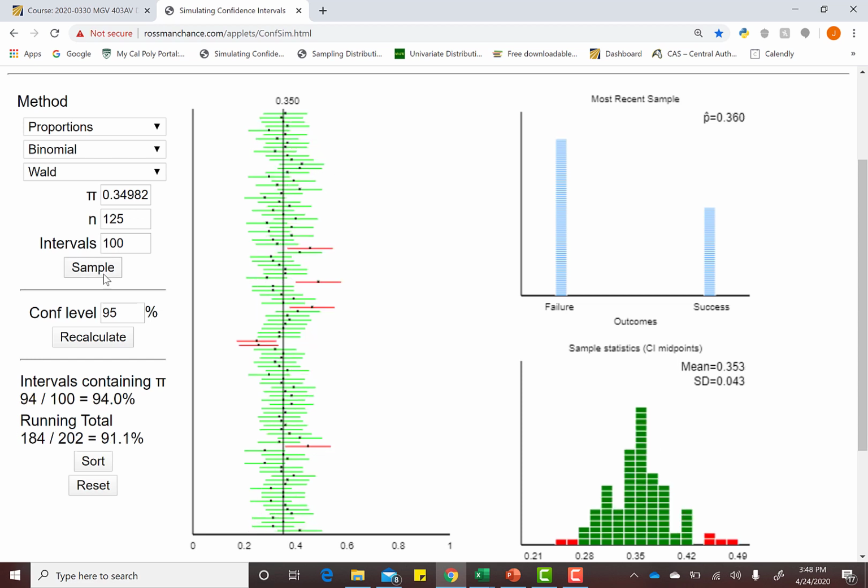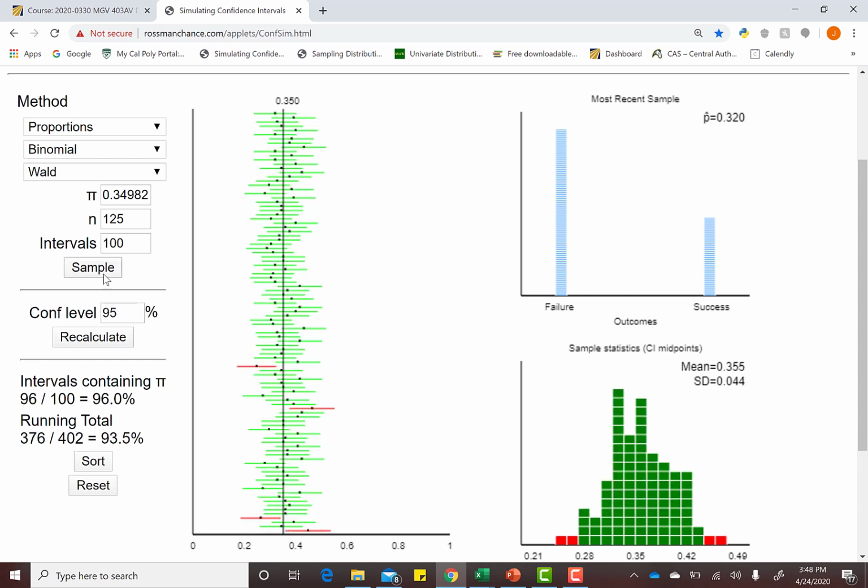So I'll hit another sample of these, another sample of these, another sample of these. We ran 402 confidence intervals and 376 captured our population proportion, that vertical black line. Notice we've been making 95% confidence intervals, yet only 93.5% of our confidence intervals had captured our black line.